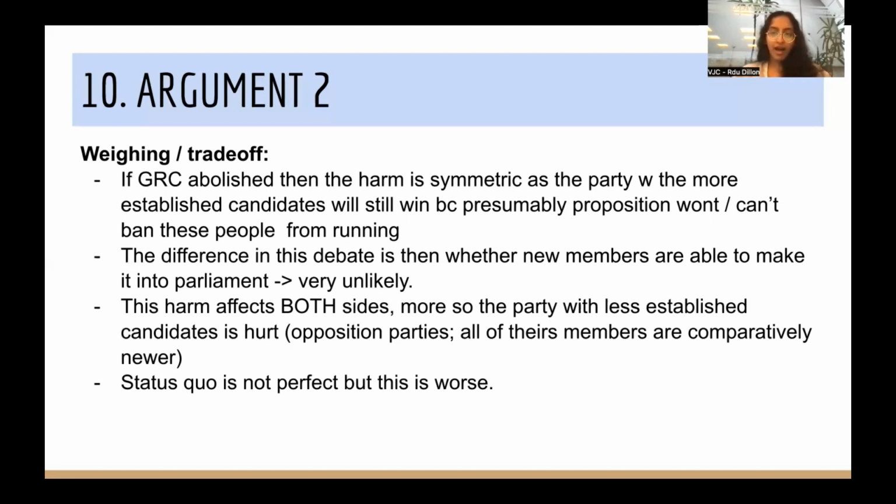So it is okay if the harm or the benefit isn't absolutely massive, but as long as you can frame it in a strategic angle, it can actually be debate winning. And I think this point is an example of that, right? To prove that it affects both sides. So therefore, the harm is symmetric, and therefore not abolishing it is the only way in which we actually give opposition some degree of advantage to level the playing field.